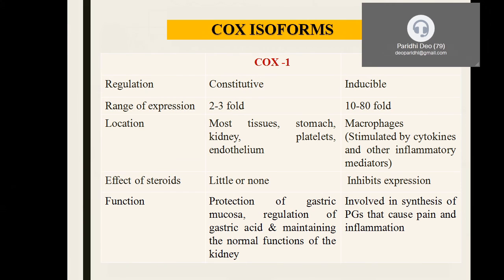Coming to the cyclooxygenase enzymes, there are two isoforms of cyclooxygenase, COX-1 and COX-2. The important differences between these two should be known because most of the pharmacological and physiological actions are dependent upon the location of this enzyme. COX-1 is constitutive.